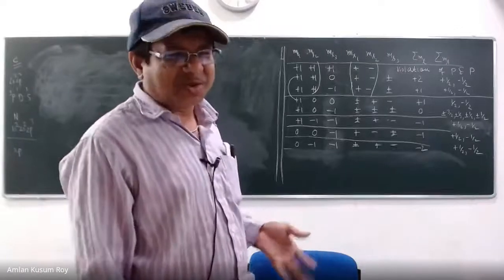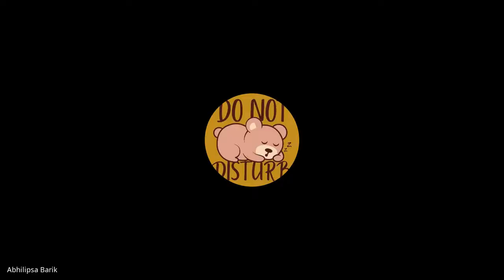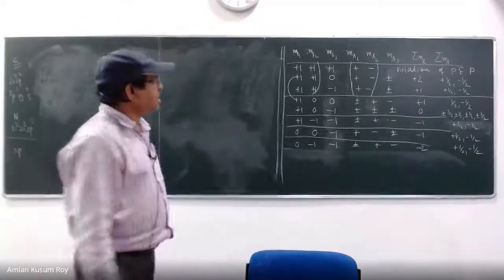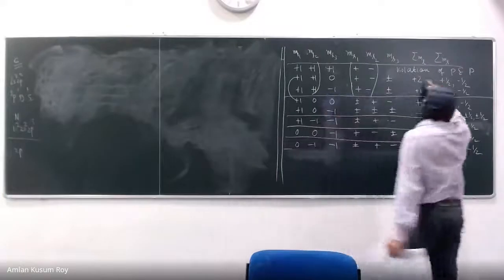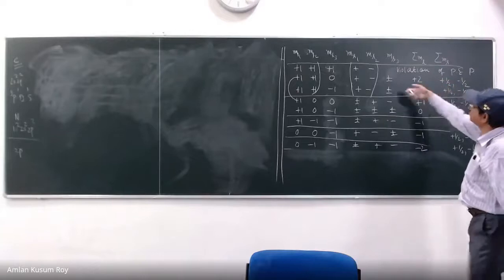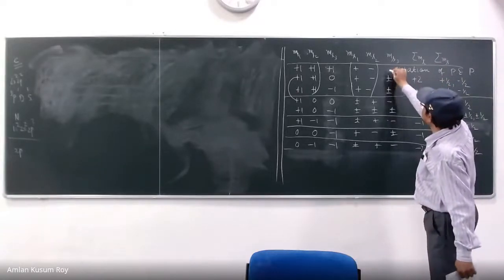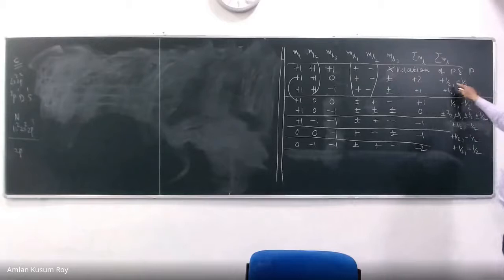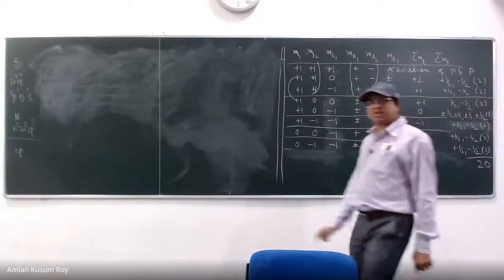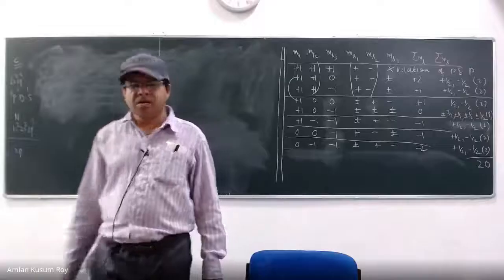इतना सब कुछ तो तुमने किया है. अब states कितने हैं बताओ? Who can say? Shiv Kumar says, your friend says 20. That's right. ये सब एक एक state नहीं है क्या? You have written half and minus half, right? It should be written 1 is there because the 2 states come from this, no? So there are 2 states here, 2 states here, 2 states here, 8 states here, 2 states here, 2 states here, 2 states here. That gives you 20. Is that correct, Abhilip sir? You understood? Yes, sir. Okay, very good.